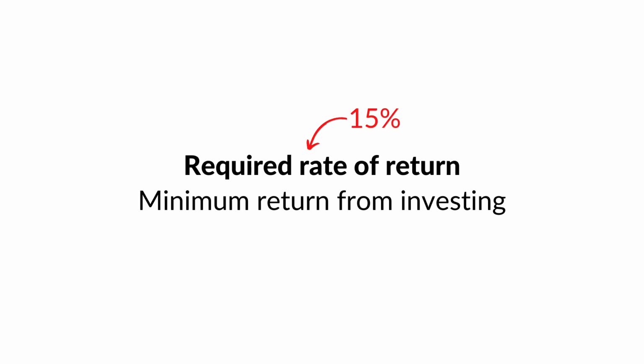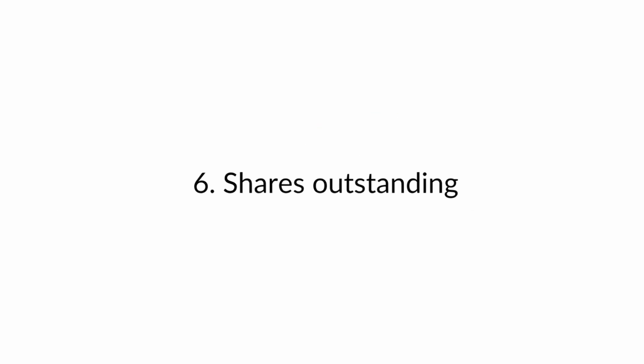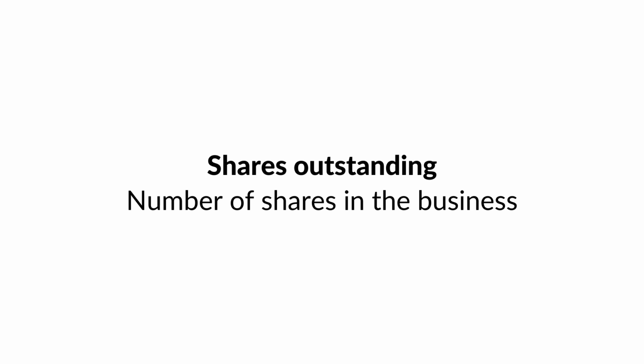This is the minimum return that you want to make from investing, and Phil Town recommends 15%. Now remember the concept. If we buy this at its intrinsic value, we should be getting 15% from our investment annually. The equation is cash and equivalents minus short and long-term debt. This is money that remains after the business pays off all of its debt. In my previous video, I used 26 billion. This is the number of shares in the business. In my previous video, I used 2.7 billion.